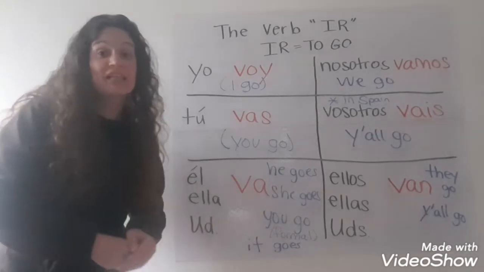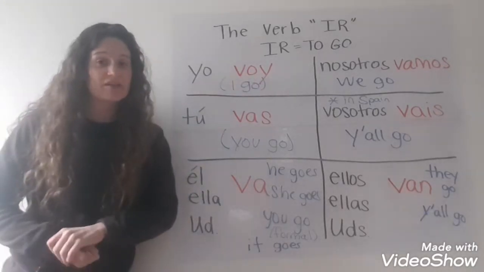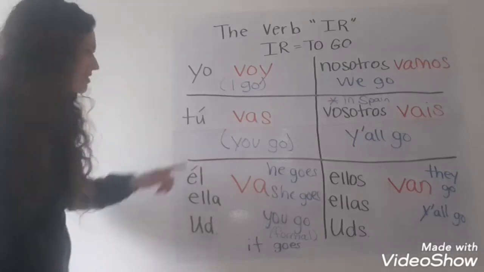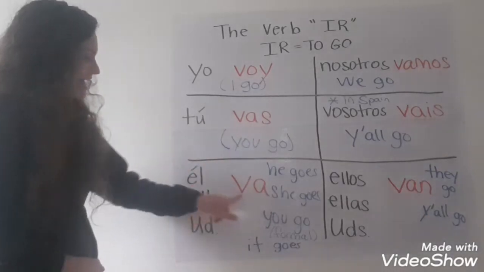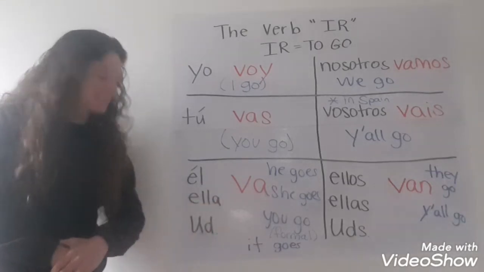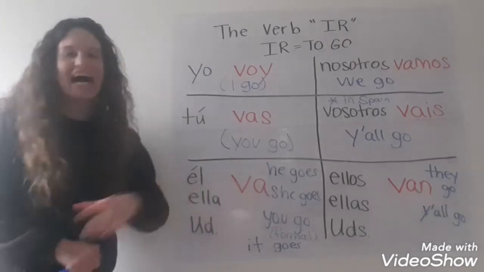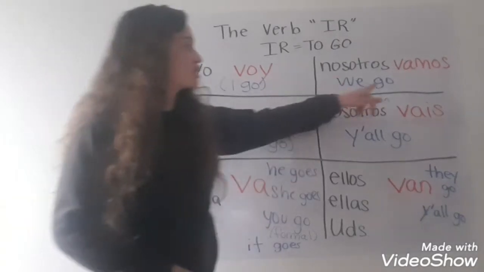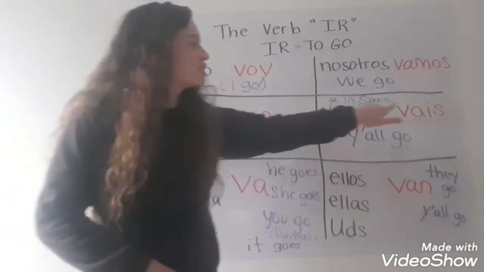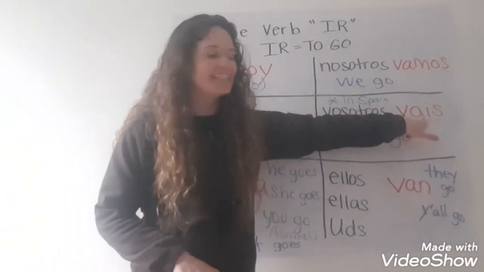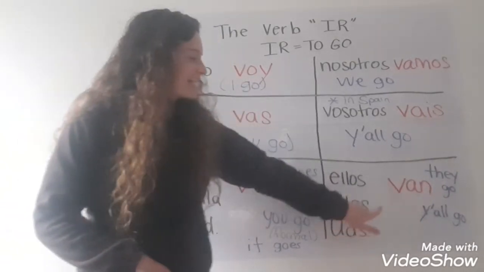So now repeat after me. Let's practice pronouncing these words. Yo voy. Muy bien. Tú vas. Muy bien. Él va. Sí. Ella va. Muy bien. Usted va. Nosotros vamos. Muy bien. Vosotros vais. Ellos van. Ellas van.